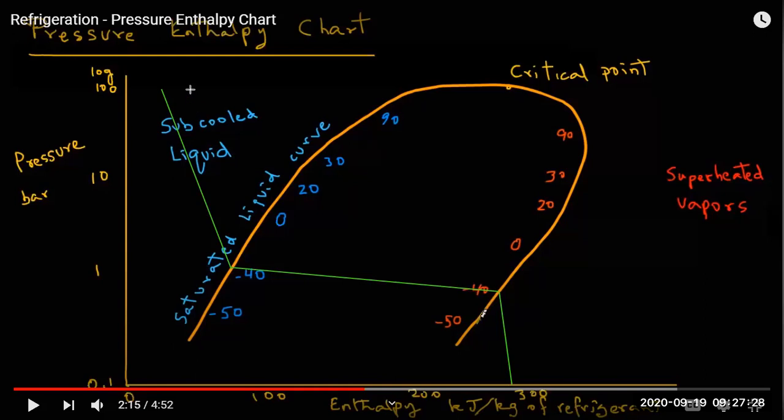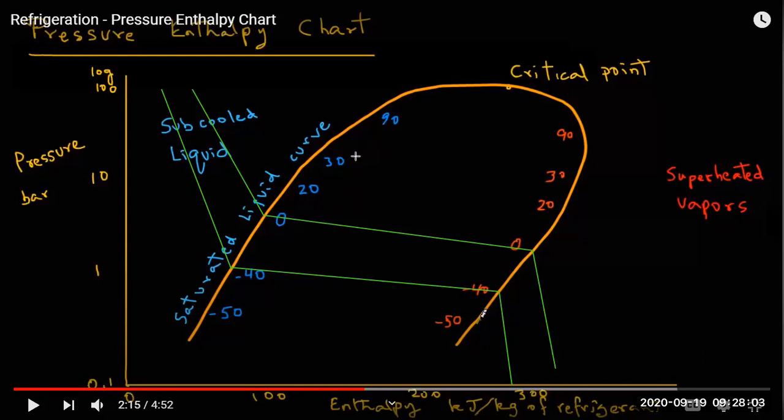So like this, there are these different curves. These are the temperature lines, you can say. The liquid travels at different temperatures like this. So these are the temperature lines. We have dotted some pressure lines. We have seen that this is the subcooled 100% liquid, and the liquid-vapor mixture, and then here we have only superheated vapors.